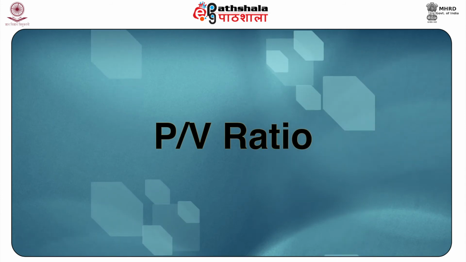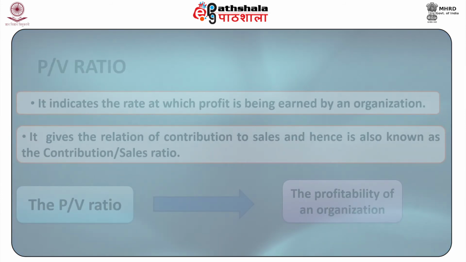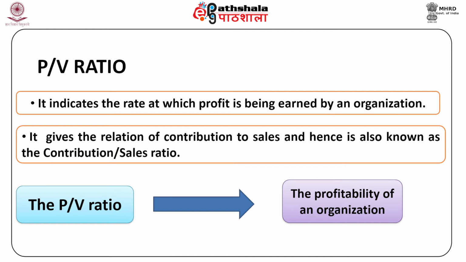Now let us discuss the PV ratio. The PV ratio gives the relation of contribution to sales and hence is also known as the contribution sales ratio. It indicates the rate at which profit is being earned by an organization. The higher the PV ratio, the higher is the profitability of an organization and vice versa.